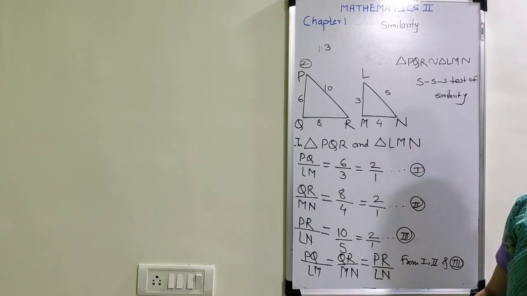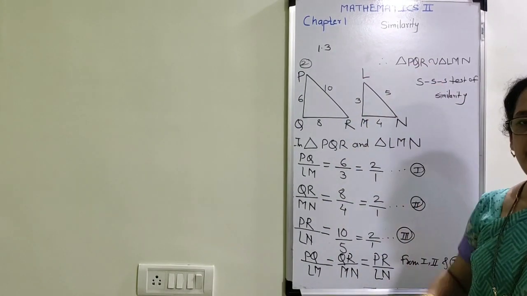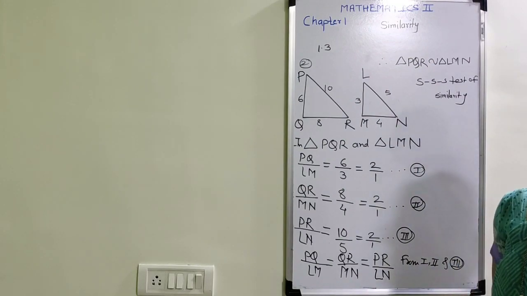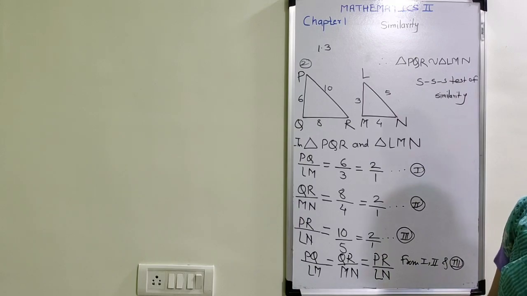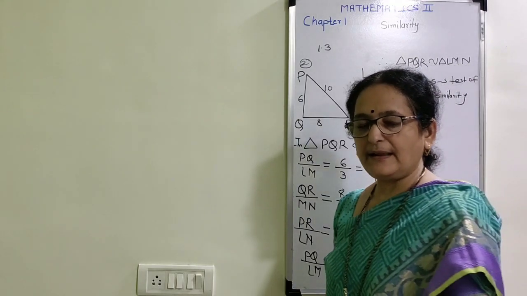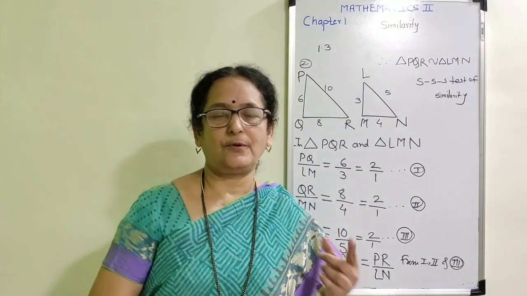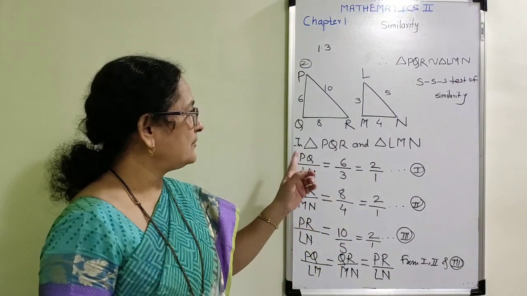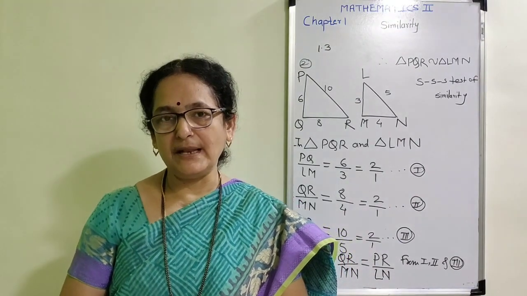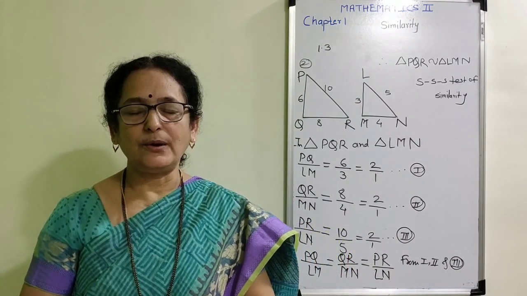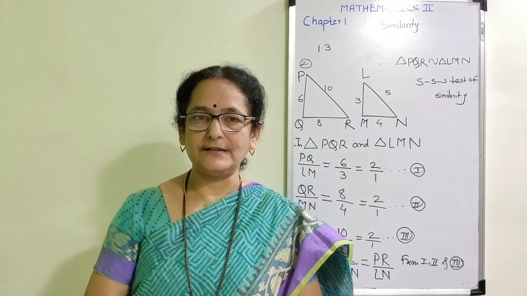Now I have completed two examples from practice set 1.3. In our next lecture, we will complete the remaining examples from this practice set 1.3. Till then, write down all the examples from 1.2 also, from 1.3 also. Write the test of similarity and also write down the properties of similarity of triangles. Thank you.